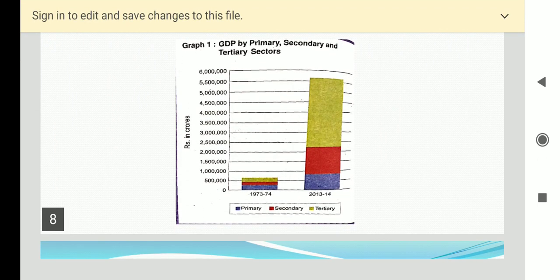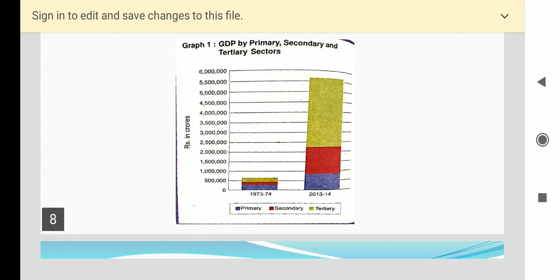Students, here they have shown a graph of 1973 and a graph of 2013 and 14. You see, here they have shown two different years, 10 years difference they have taken. Sorry, not 10 years, it is more than that. So what is the difference shown here? If you see, in 1973 and 74, they have shown with the colors. Blue color is for the primary sector, and red color for the secondary, and then olive color for the tertiary sector.